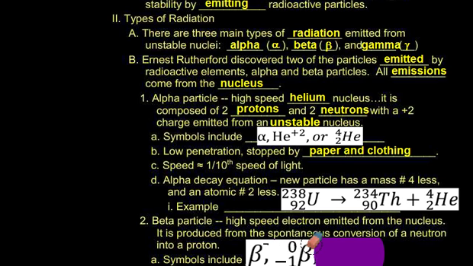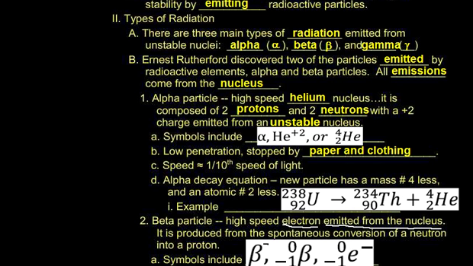Or 0 minus 1 beta for its isotopic notation. And minus 1 is interesting. We'll talk about that in a little bit. Or 0 minus 1 E, because it is an electron that is emitted from the nucleus. Now, you may be asking yourself, I thought electrons went around the nucleus. How could they possibly be coming from the nucleus? Is an electron emitted from the nucleus?